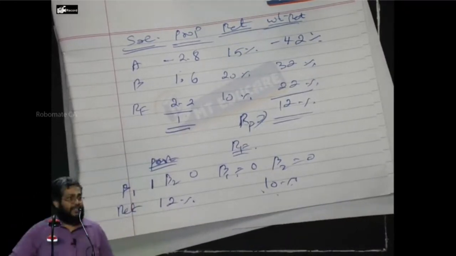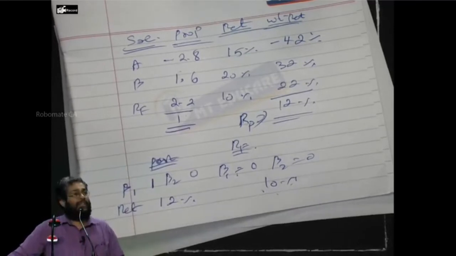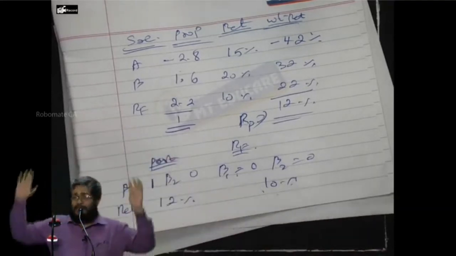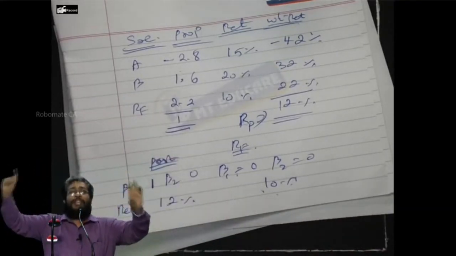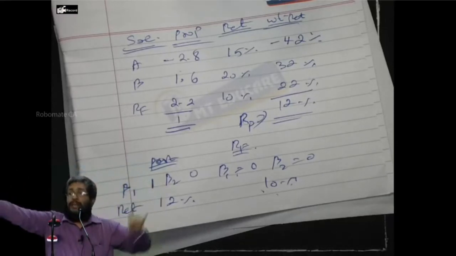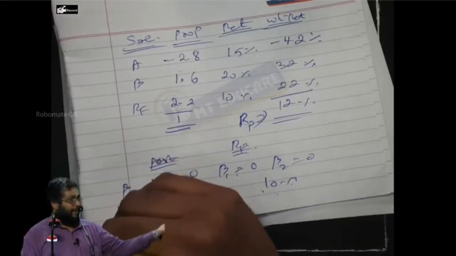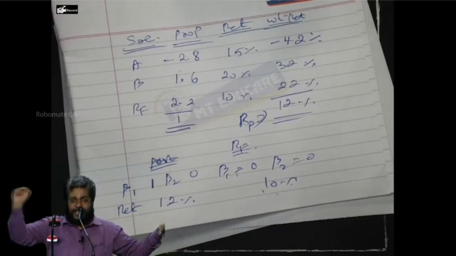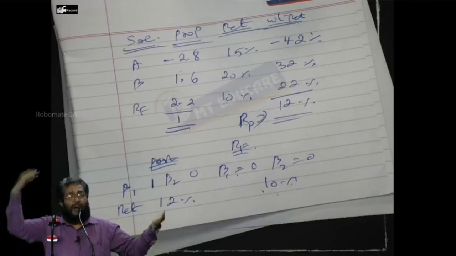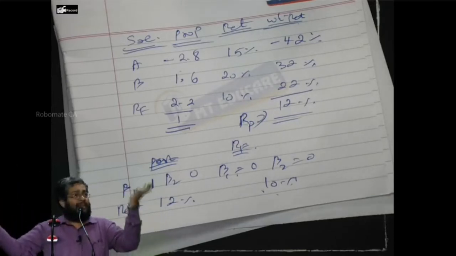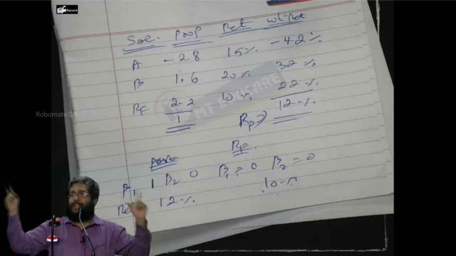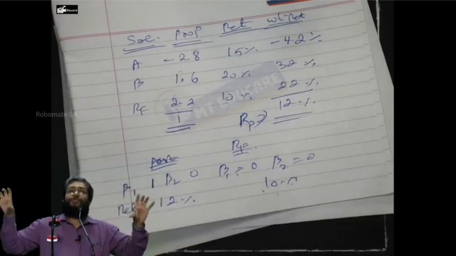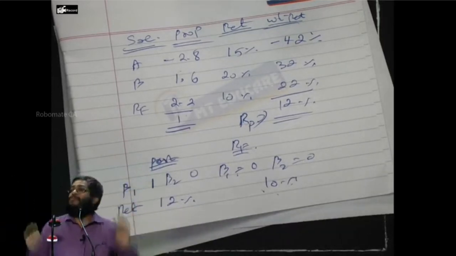Now, what APT says is, this is not practicable. What they say is, construct a portfolio. Different portfolios are possible. Construct a portfolio which gives 0 factor beta for all the factors, and find out its return. Construct another portfolio which has 1 beta to the specific economic factor and 0 to all the others. Take that return. The difference between this return and that return is called the factor risk premium. Yes or no? But what it says is, these 2 portfolios should be the best in their own category.